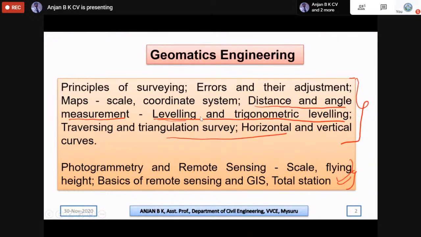That is the probability of questions. In rare cases, some problems are asked on curves, and errors and their adjustments. If a question is asked on errors, then there will be no question on distance and angle measurements, and so on. With this note, we'll see what concepts are involved in geomatics engineering.